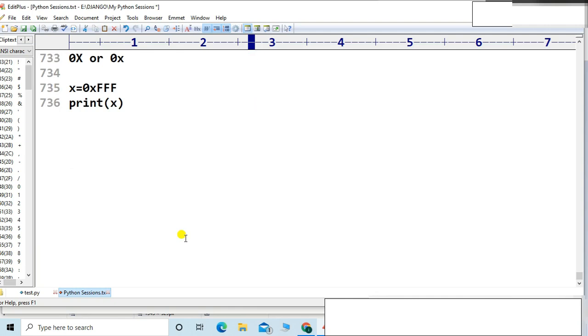So I think for today's session, it is very sufficient. In the next session, we will meet for the continuation, friends, with some more examples, along with one concept: how to convert a number from any number system into another number system. Suppose I want to convert a binary number into an octal number, how to convert? Suppose I want to convert a hexadecimal number into binary, how to convert? That concept we will cover in the next session, friends.